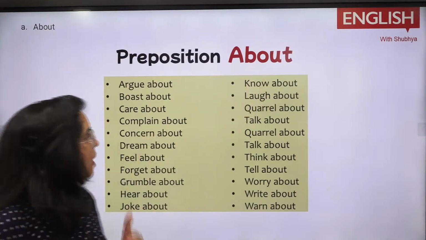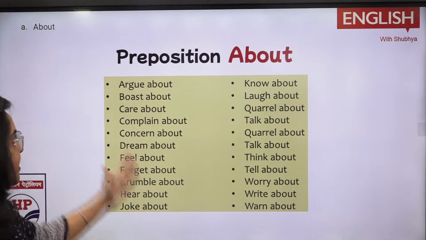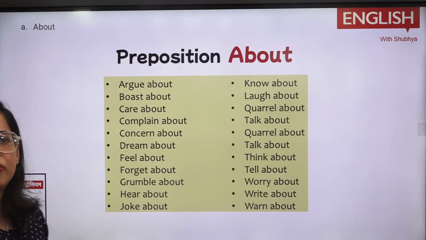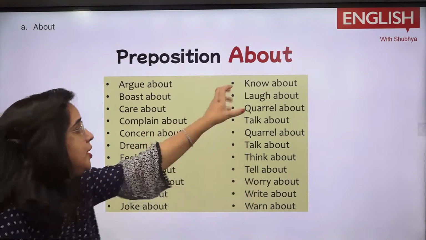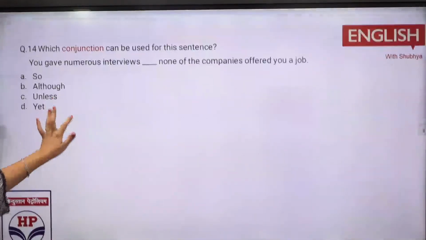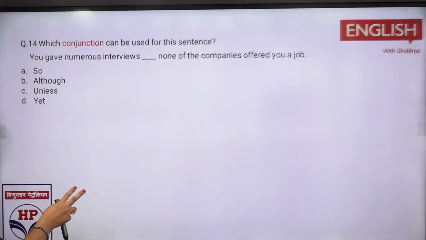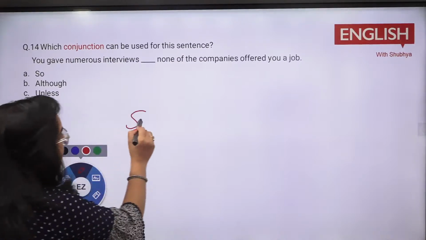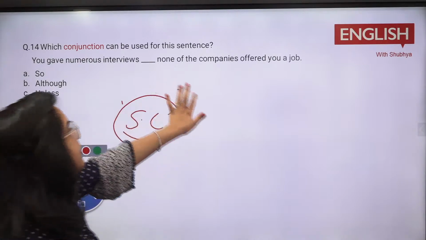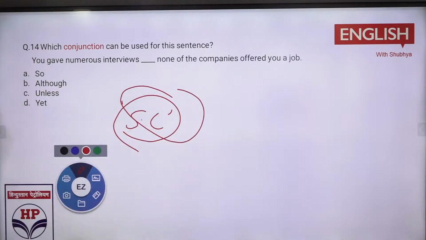Take a screenshot. About कहाँ पे लगेगा? तो ये सारे words हैं. Forget about, grumble about, hear about, joke about, quarrel about, talk about, tell about, write about, warn about. So everywhere about would be used with these words. So just have a screenshot and note it down. Okay. Next you have to use the same way I told you. Conjunction पे आ गया. Sentence completion को तो कभी भी, in case you are preparing, mark it up कि ये topics को हमने करके ही जाना है. Even you can say basic English and all that, this is just going to test your basic English. Okay, go for the 14th one.